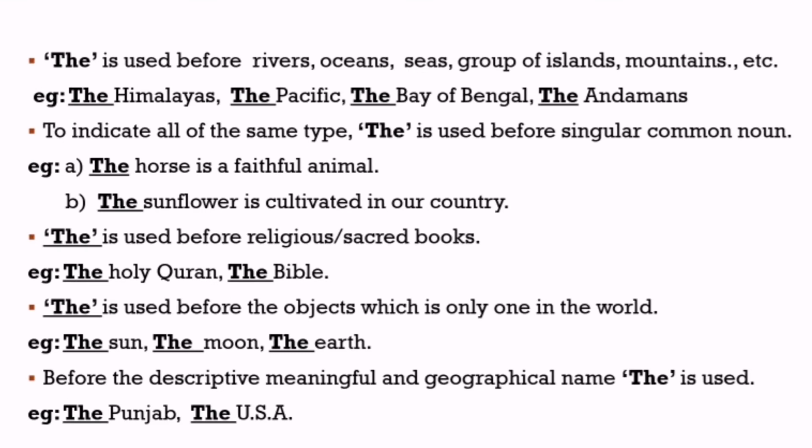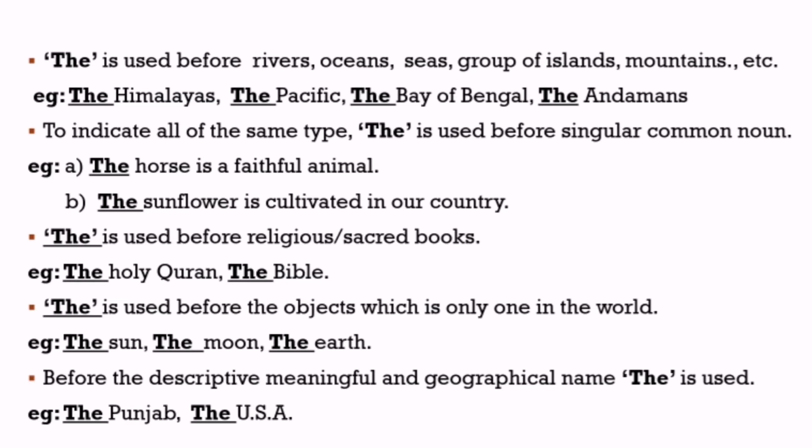Next rule, the is used before rivers, oceans, seas, groups of islands or groups of mountains, etc. As an example, the Himalayas, the Pacific, the Bay of Bengal, the Andamans. Here the Andamans are a group of islands, the Himalayas are a group of mountains.